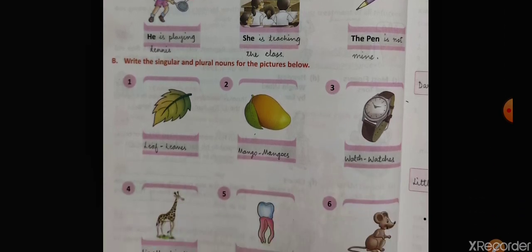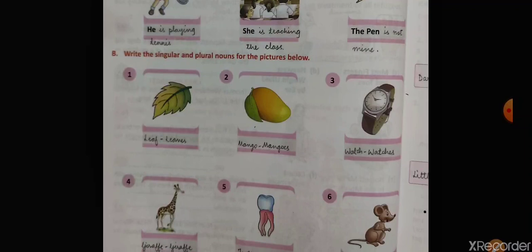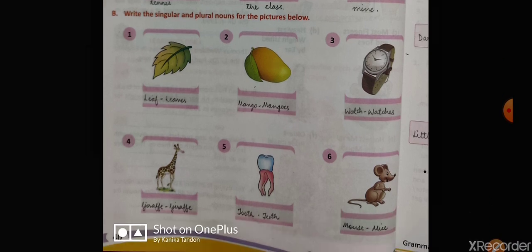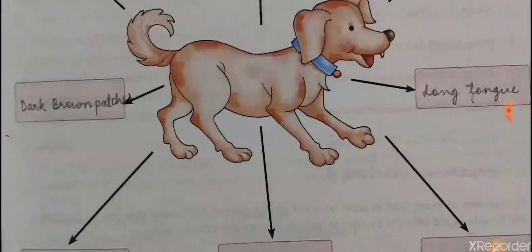Next is write the singular and plural noun of the following picture. So we have to look at the picture and write the singular and plural noun of both. First one is leaf, the plural is leaves. Mango, mangoes. Watch, watches. Giraffe, giraffes. I'm sorry, I have not written S by mistake. You can put S here, giraffes. Tooth, teeth. Mouse, mice. Coming on to the next exercise, and this is the last one.